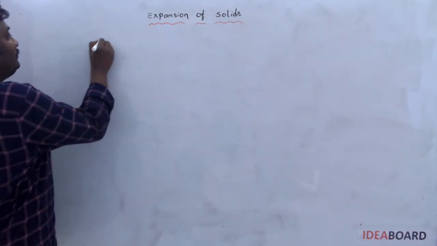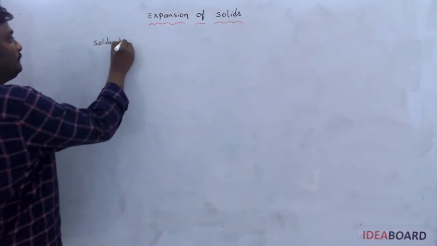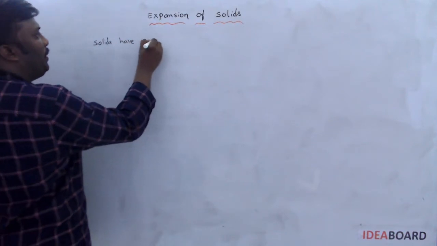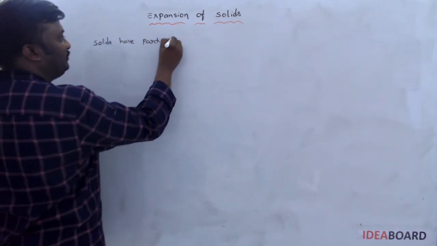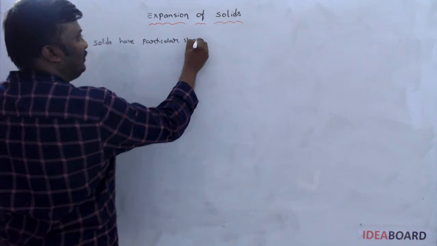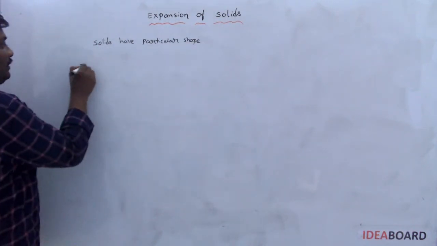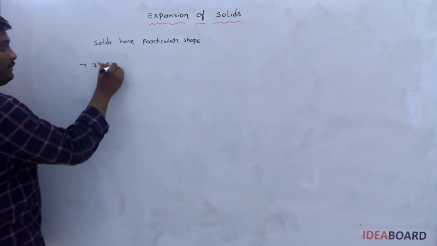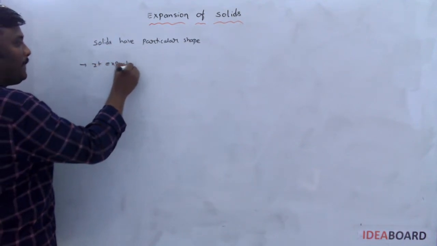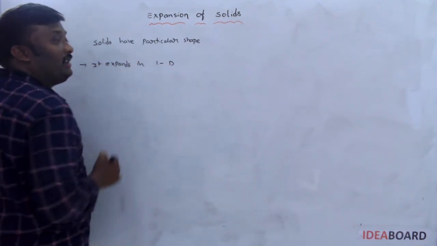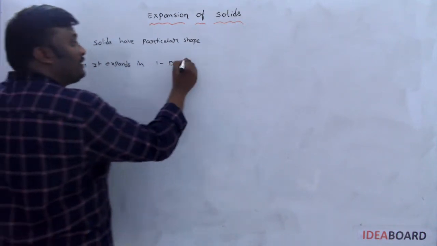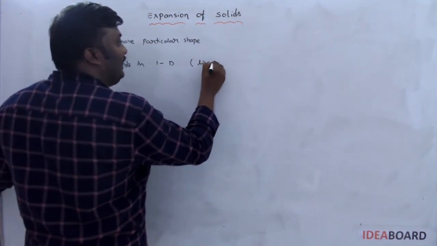Solids have a particular shape. Whenever solids have a particular shape, if it expands in one dimension, it is called linear expansion.